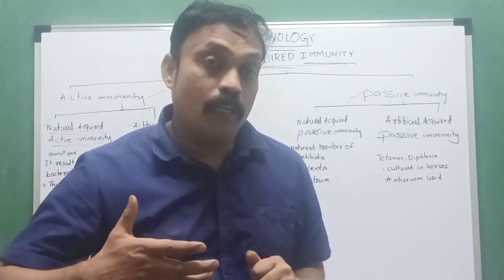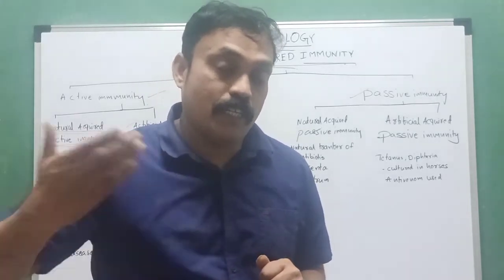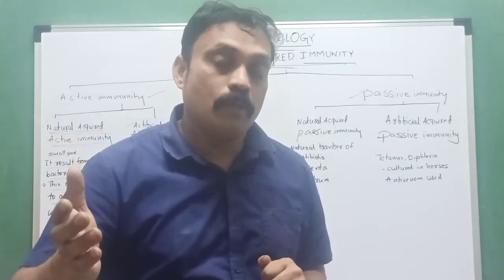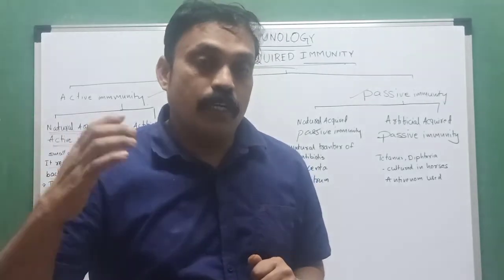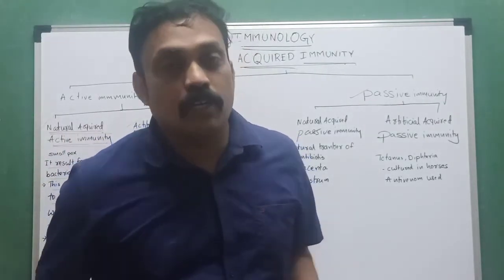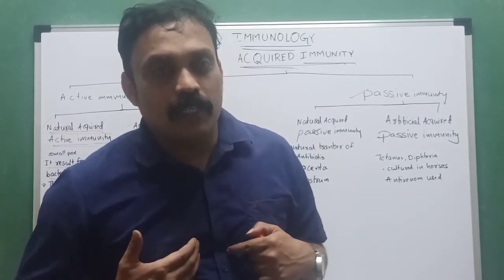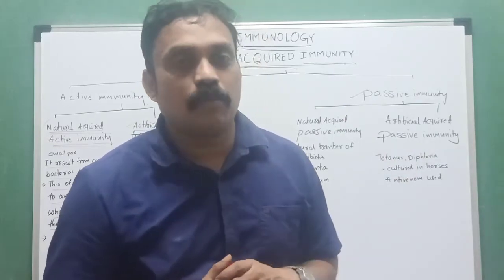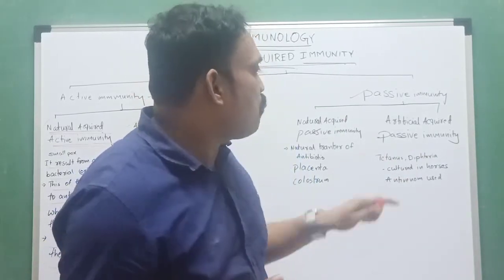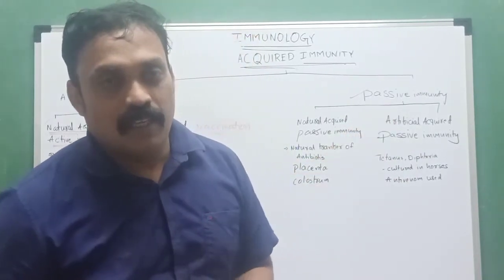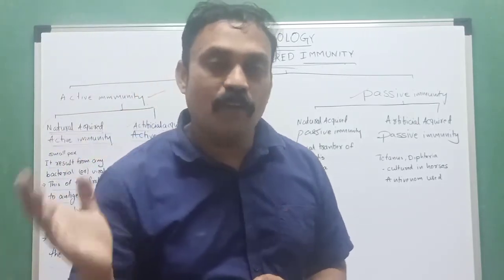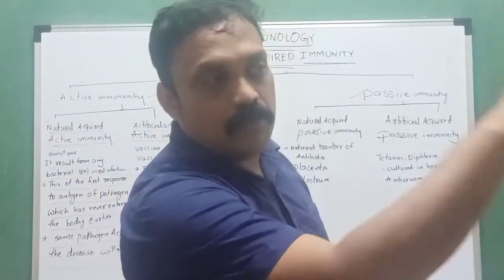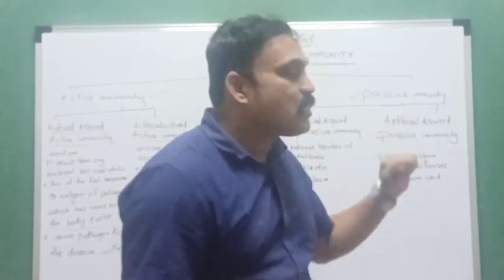So the body of those who were infected and cured of COVID has already developed antibodies. Those antibodies can be transferred to another infected person. That is nothing but passive immunity. Here antibodies develop in one organism and are transferred into another organism. That is what we call passive immunity.